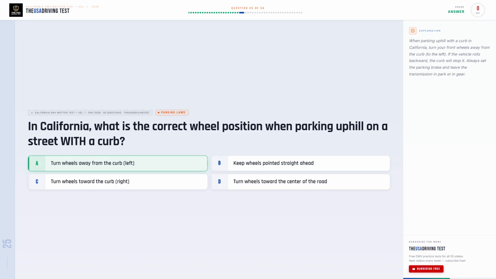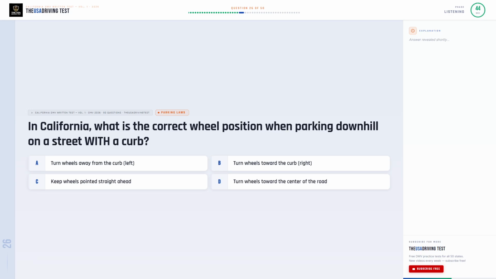The correct answer is A. Turn wheels away from the curb, left. When parking uphill with a curb in California, turn your front wheels away from the curb, to the left. If the vehicle rolls backward, the curb will stop it. Always set the parking brake and leave the transmission in park or in gear.